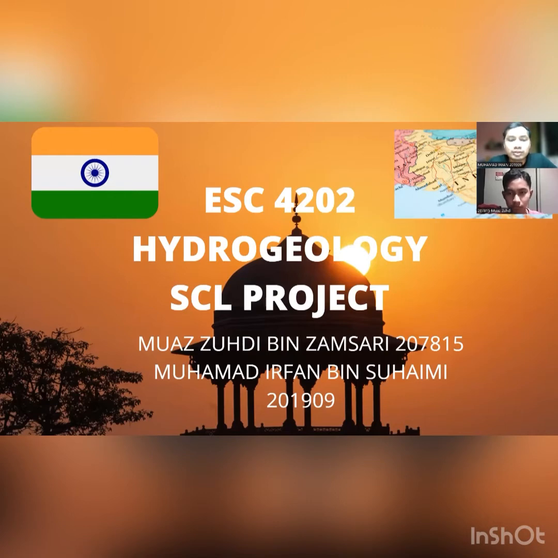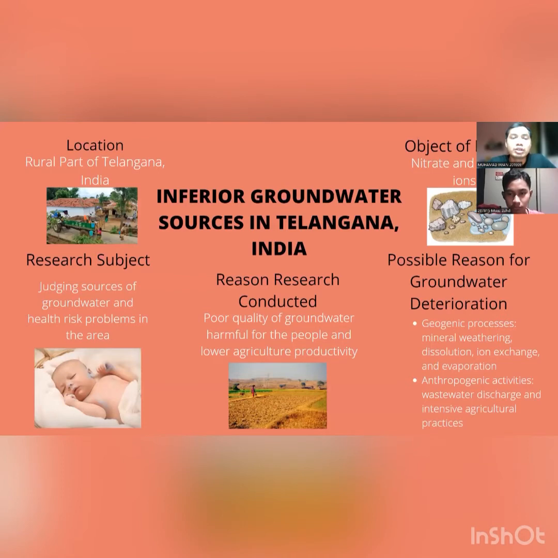Our selected country is India, and today we are going to present about the topic inferior groundwater sources in Telangana, India. The research is located in the rural part of Telangana, and the reason why the research is conducted is due to the people's consumption of poor quality groundwater, which would give a bad effect to them.